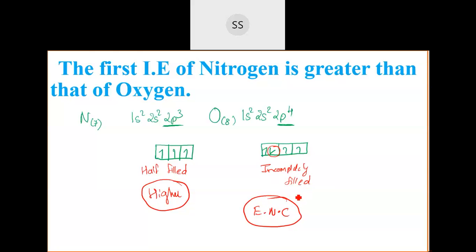Yes, for normal cases, if effective nuclear charge is higher, ionization enthalpy should also be higher. So whichever I have explained here, those are the exceptional cases. Normally, that is the trend. Wherever effective nuclear charge is higher, ionization enthalpy should also be higher, because electrons are tightly held to the nucleus. If they are held tightly, the force of attraction is higher, and it will be difficult for us to remove those electrons.